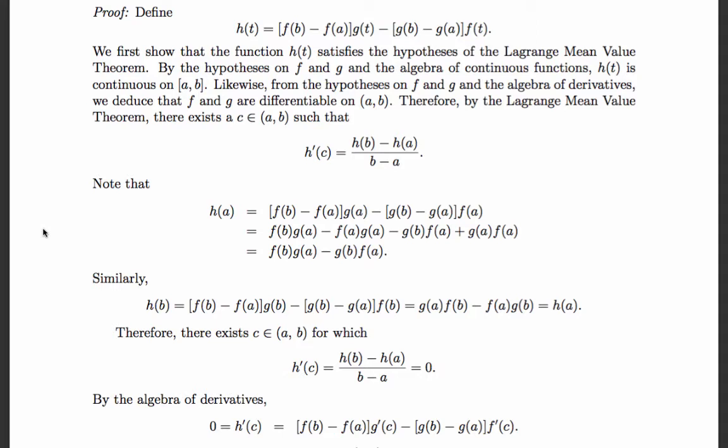By the way, if we plug in a to the expression h of t, in other words, compute h of a, and compute h of b, we get the same number. Specifically, you get f of b times g of a minus g of b times f of a. h of a and h of b are the same. Now, if h of a and h of b are the same, then the numerator in my secant slope expression here is 0, meaning h prime of c is equal to 0 for some value c in the interior.